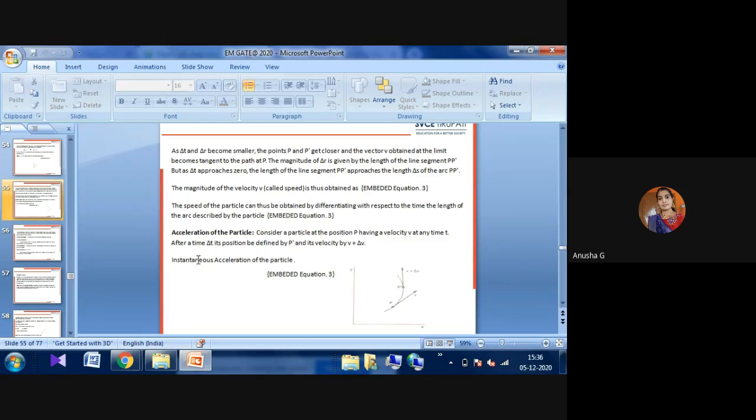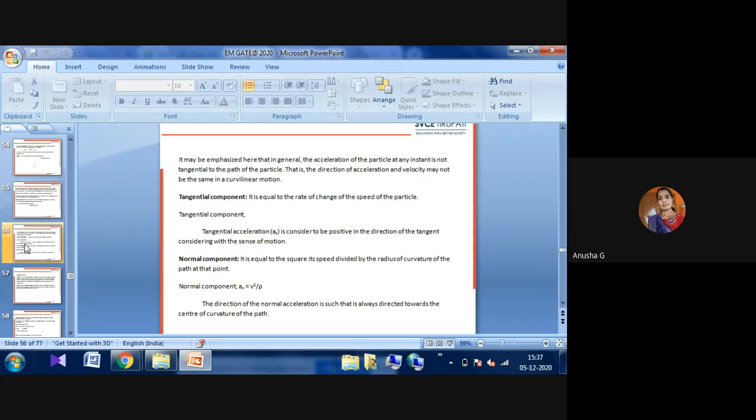Velocity at any time, and after a time of delta t, changes to v plus dv. Then we also have to check the tangential component, which is equal to the rate of change of speed of the particle, considered in both positive and negative directions. The normal component an is equal to the square of the speed divided by the radius of curvature of the path.